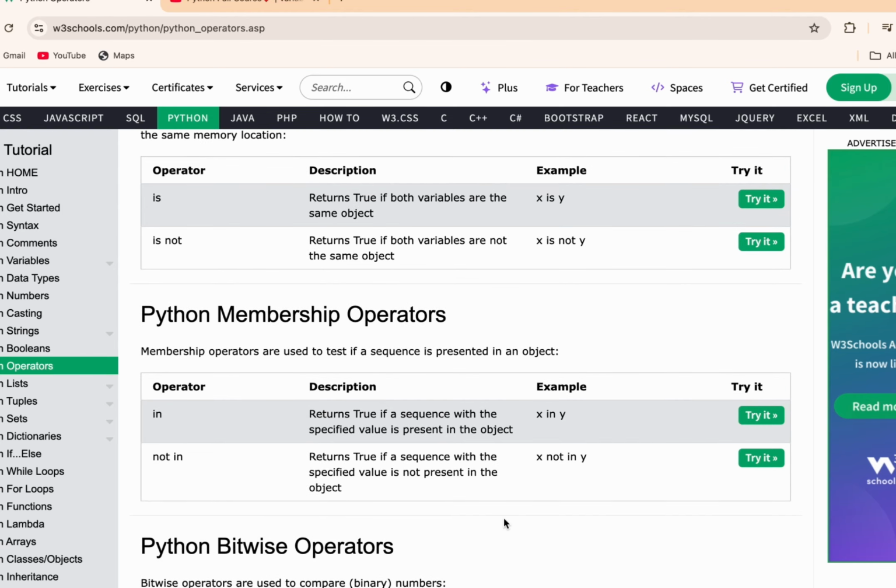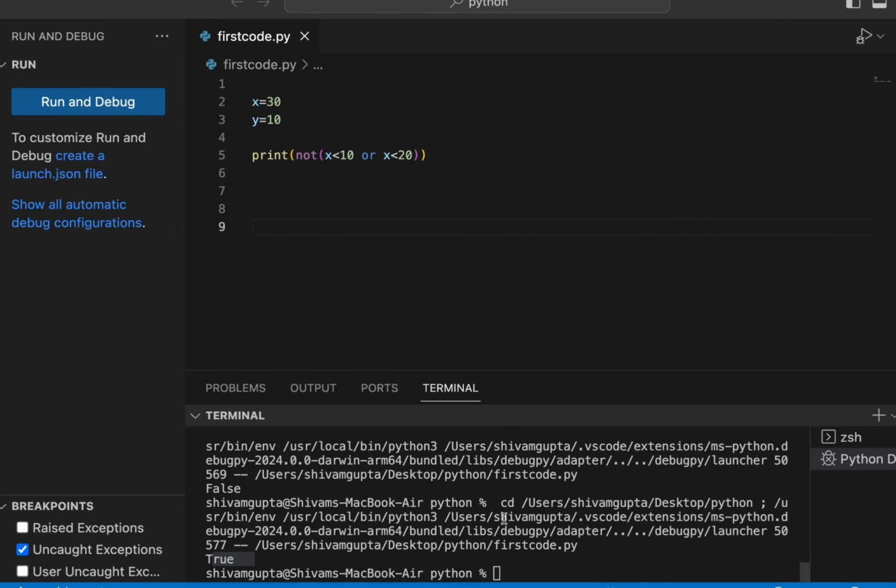Now the next operator is the membership operator. Why is this operator named membership? For example, here I will create a list. You will think, what is a list? Let me explain. For example, x is equals to, and to create a list we need to use a square bracket.